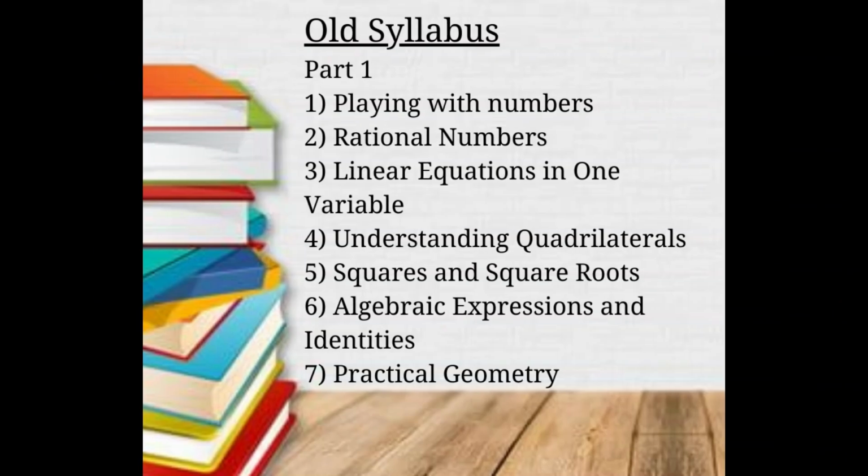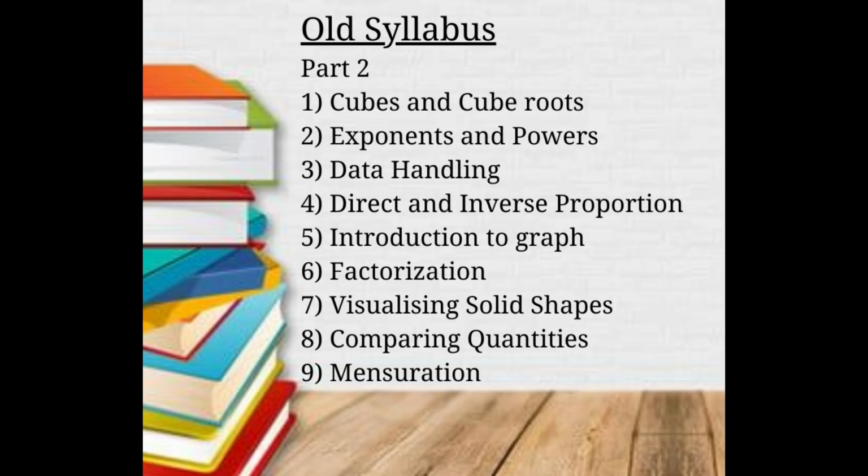In part 1, the chapters were playing with numbers, rational numbers, linear equations in one variable, understanding quadrilaterals, squares and square roots, algebraic expressions and identities, practical geometry. And the chapters in part 2 were cubes and cube roots, exponents and powers, data handling, direct and inverse proportion, introduction to graph, factorization, visualizing solid shapes, comparing quantities and mensuration. So there were 7 chapters in part 1 and 9 chapters in part 2. So altogether there were 16 chapters.